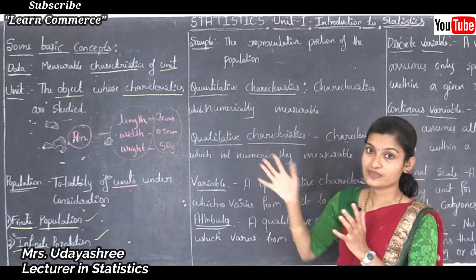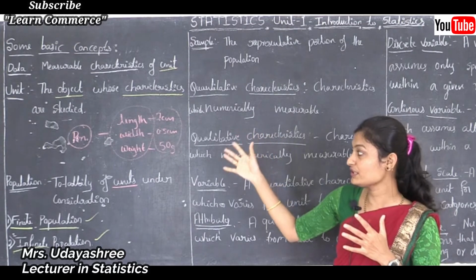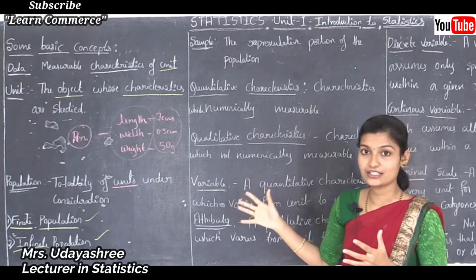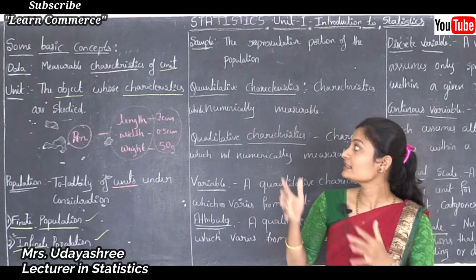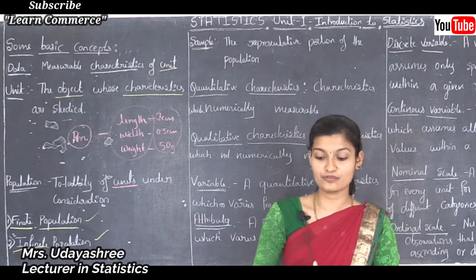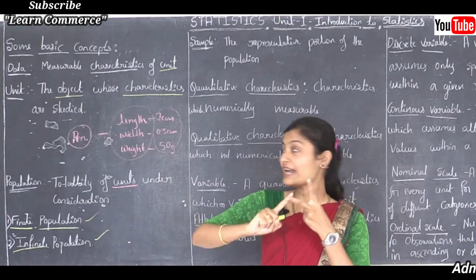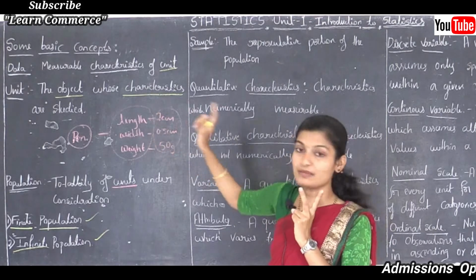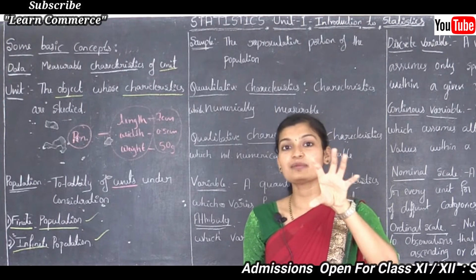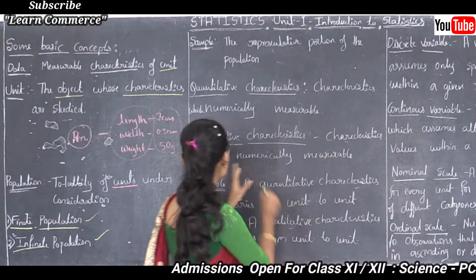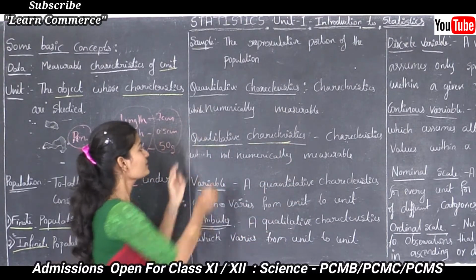Now see, we already discussed what is data, what is a unit and what is a population. Population is the totality of units under consideration, a unit is the object whose characteristics are studied, and data is the measurable characteristics of a unit. Here there are two types of data. One is where characteristics are not numerically measurable, another is where characteristics are numerically measurable. Numerically measurable characteristics are known as quantitative data, and numerically not measurable characteristics are known as qualitative data.